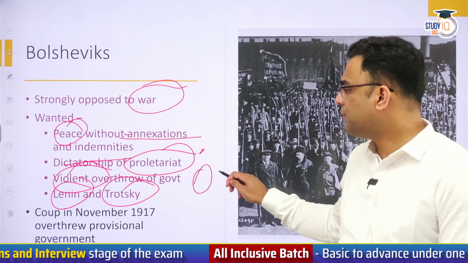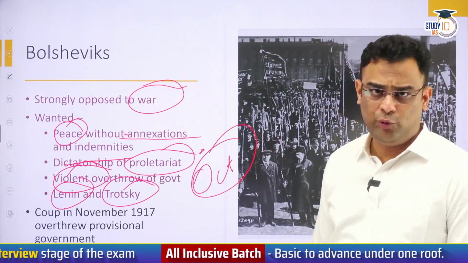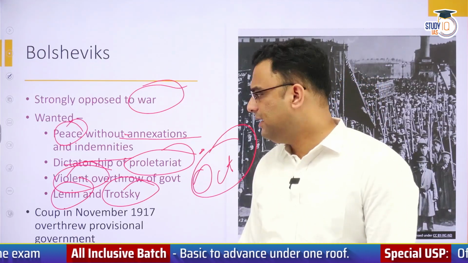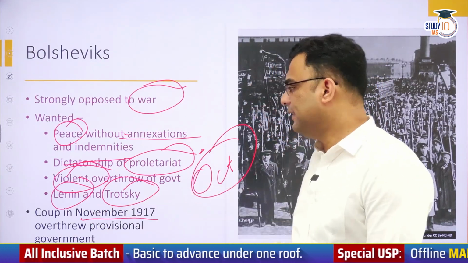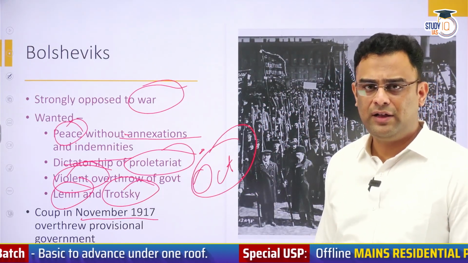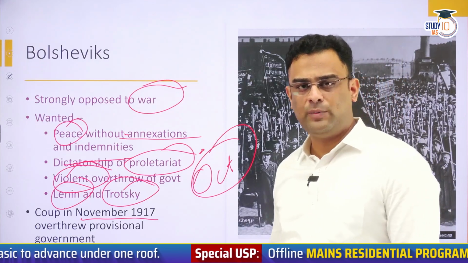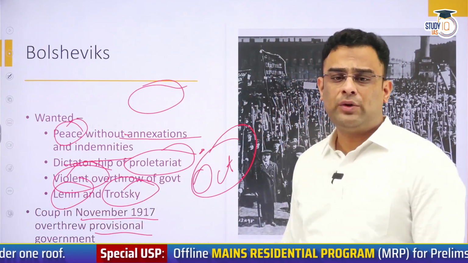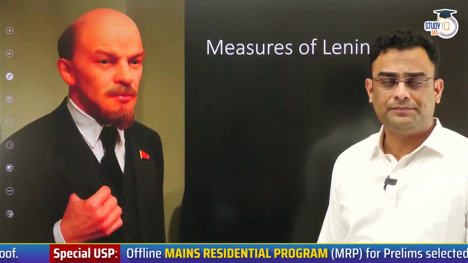This is called the October Revolution, and in some books you will come across it as the November Revolution. Both are the same. This coup takes place in November 1917. As I told you, both the months are the same because some textbooks will refer to October and some would refer to November. Finally, this government was overthrown and the Bolsheviks came to power.